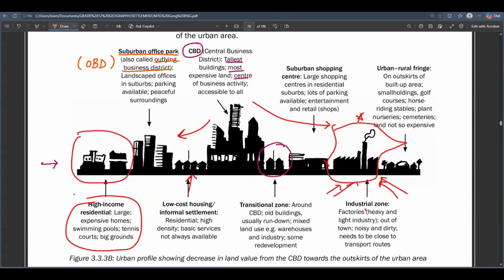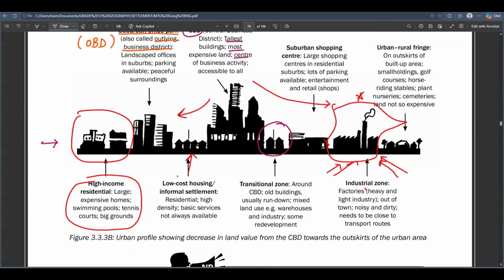But the OBD, the outlying business district, is developed just to serve the high income residential areas. The high income residential areas have large, expensive homes, swimming pools, tennis courts, big grounds. All of those are features of this land use zone. So they need to have their own business district, an outlying business district.